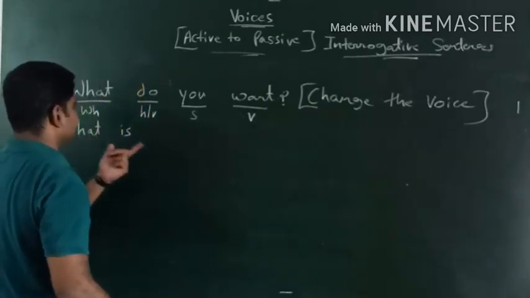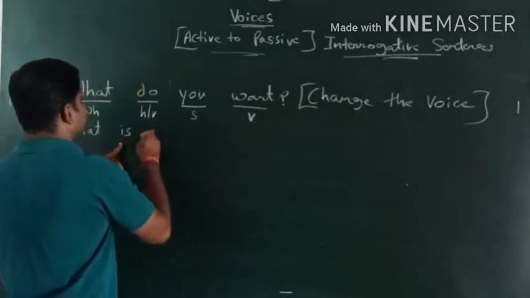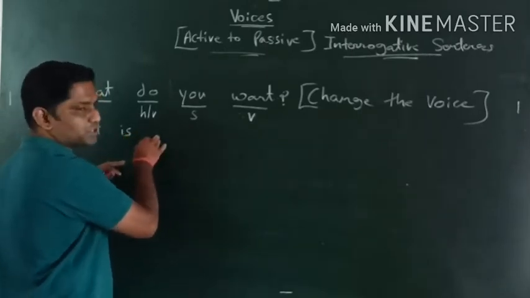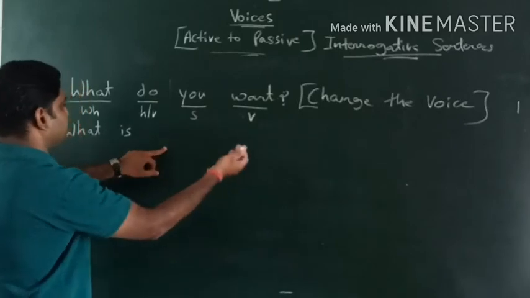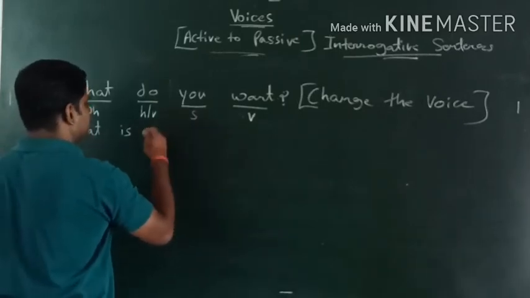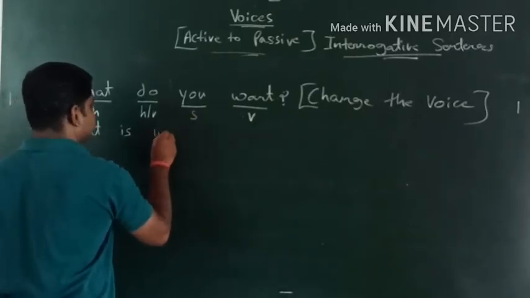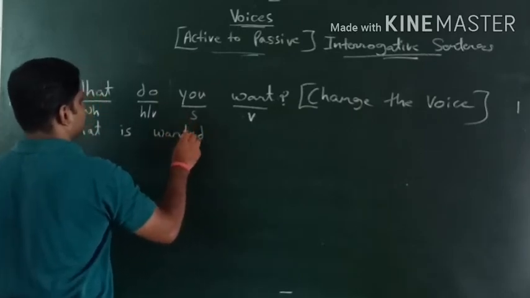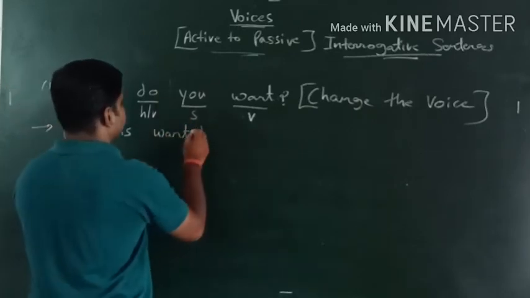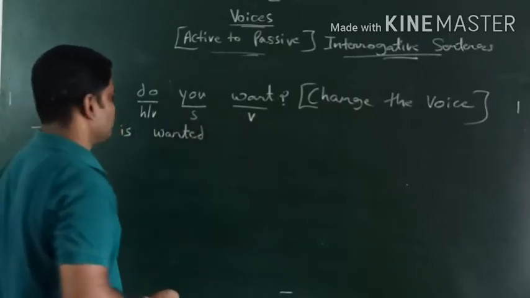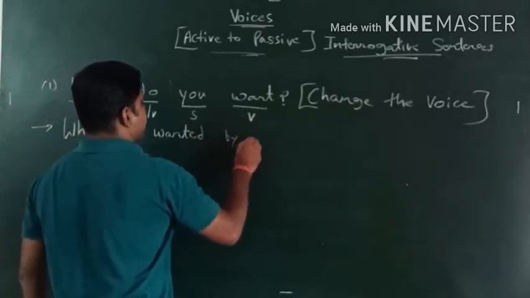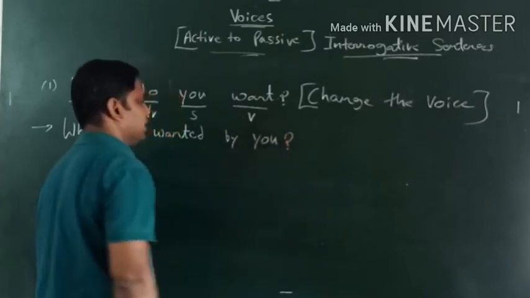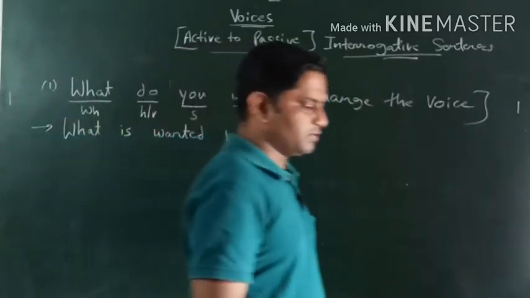So what is, after that the position has to come for object. यहाँ पर is के बाद में position आनी चाहिए object की, पर object है नहीं, so we will take the action verb, third form of action verb. So what is wanted, what is wanted by you. Okay, so what is wanted by you. So this is the treatment how we deal that.